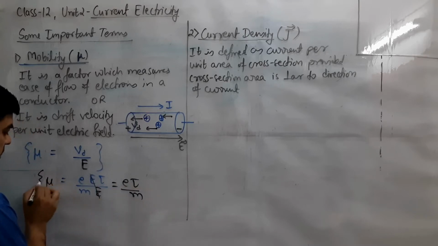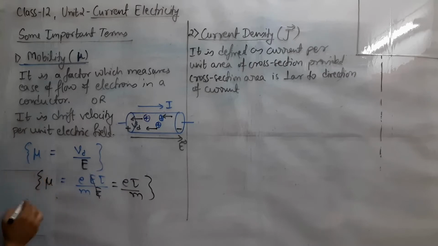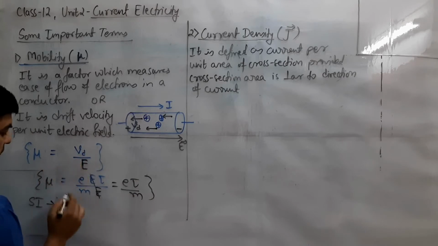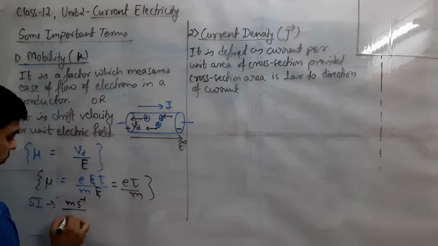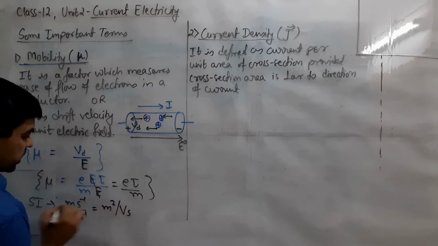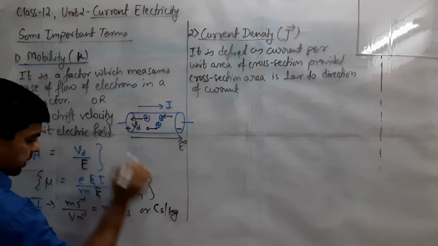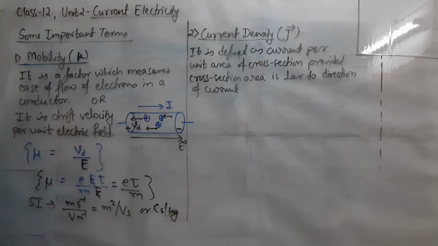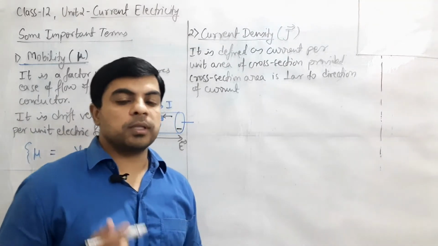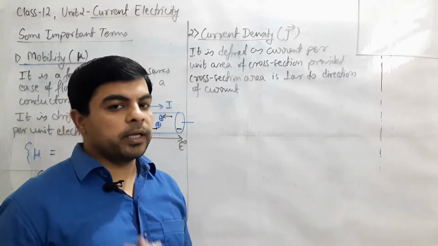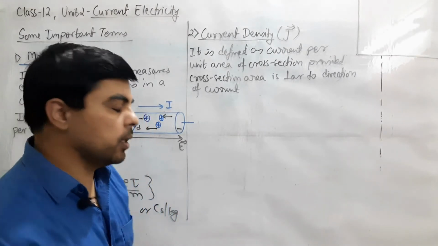This is one more formula for mobility, and the SI unit for this, from here we can say, is meter per second divided by volt per meter, so meter square per volt second, or from the other formula, coulomb second per kg. Both units we can give for this term. So this is our first term, mobility, with a very important role. This is the factor which tells us how easily the charge carriers are moving. The greater the value of mobility, the more smoothly the current will pass through the conductor.